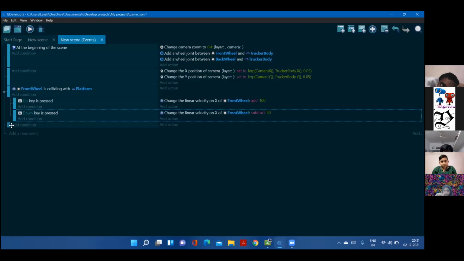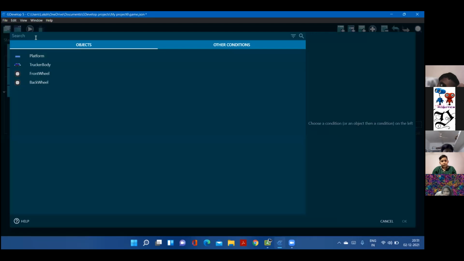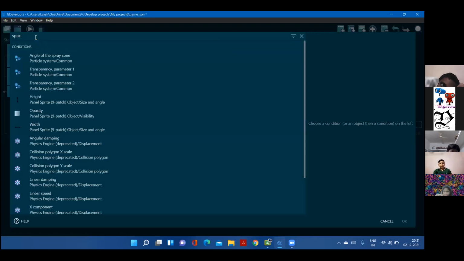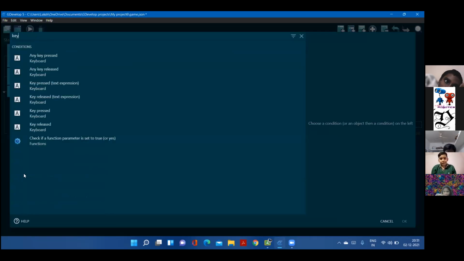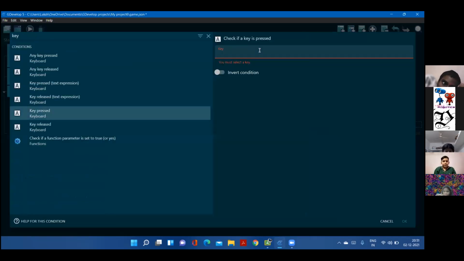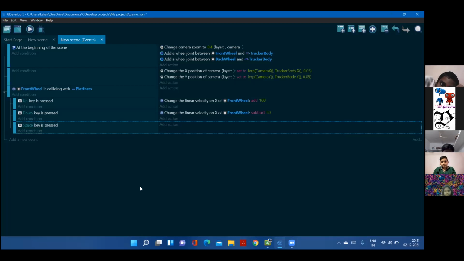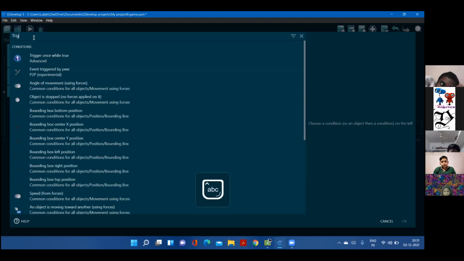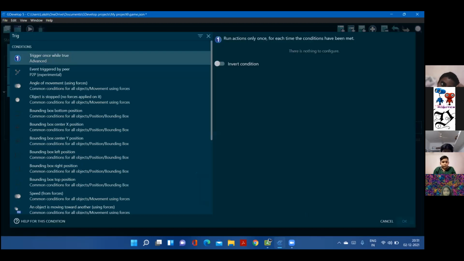So for that, the same subcondition. When the space key, for jumping, I'm using the space key. You can use whatever you want. Key pressed, space. We're going to trigger once, so it won't trigger continuously. It will be advanced.